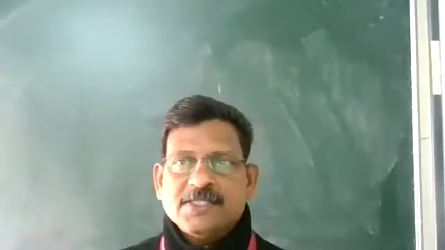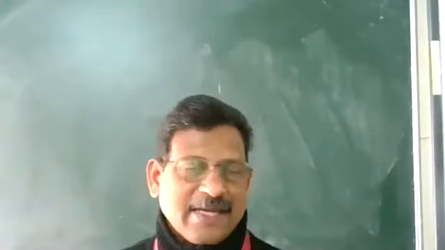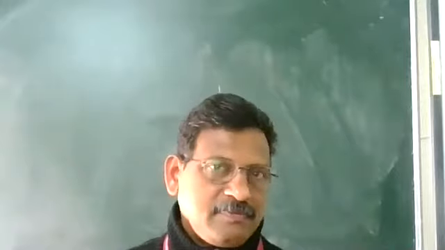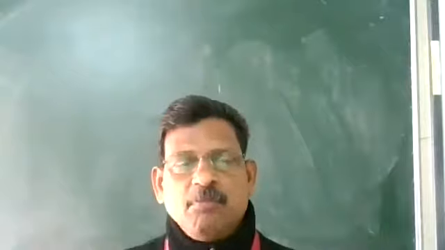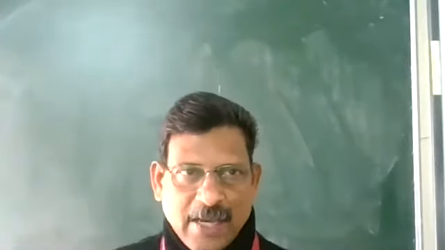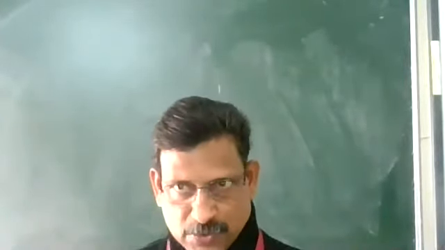So we are going to discuss now diffraction at a single slit. In Young's double slit experiment, to have interference we have two coherent sources, two slits.